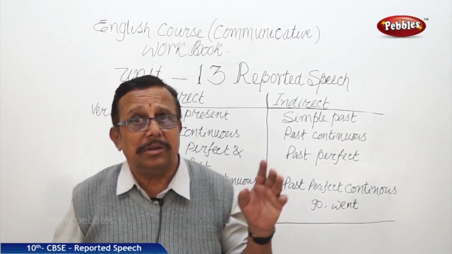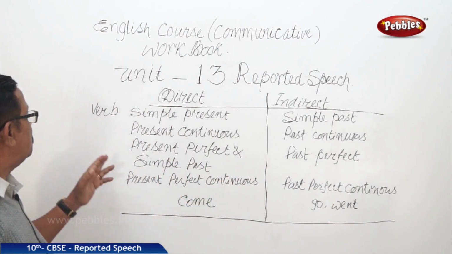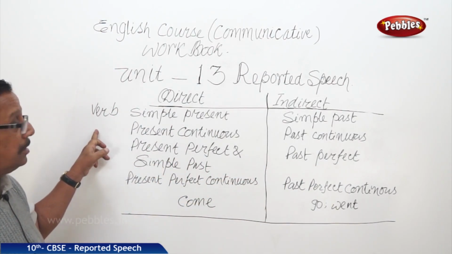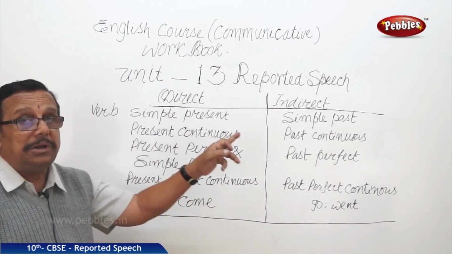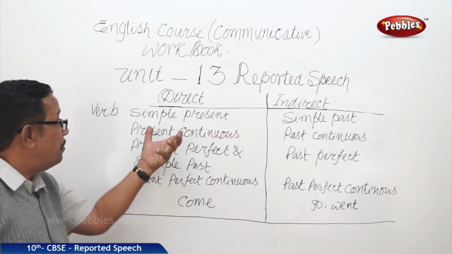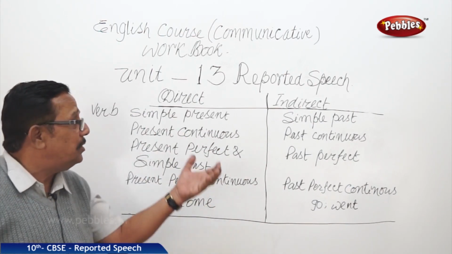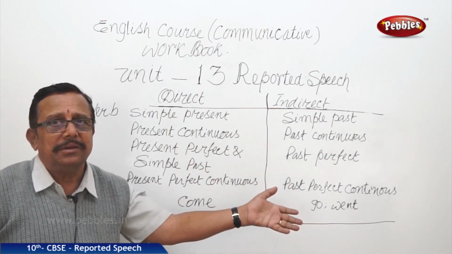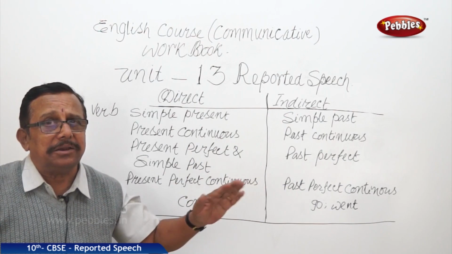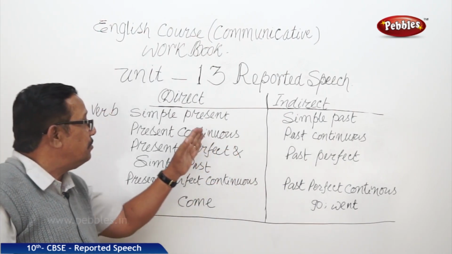So now there are other certain things we are going to see, the changes. Verb. See, this is the main thing which is going to be changed from direct to indirect. If we master this, or rather if we know how to change this into that, the direct and indirect, the reported speech becomes very easy. This is a very common thing.